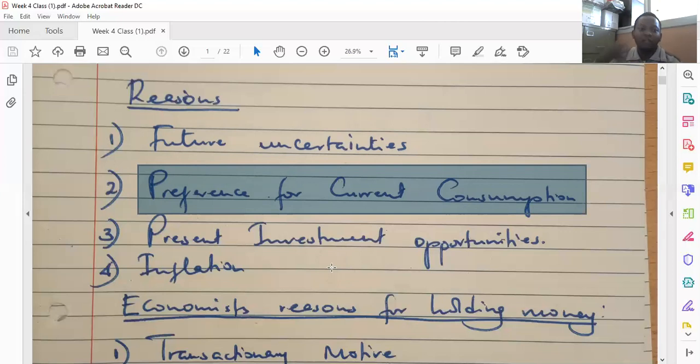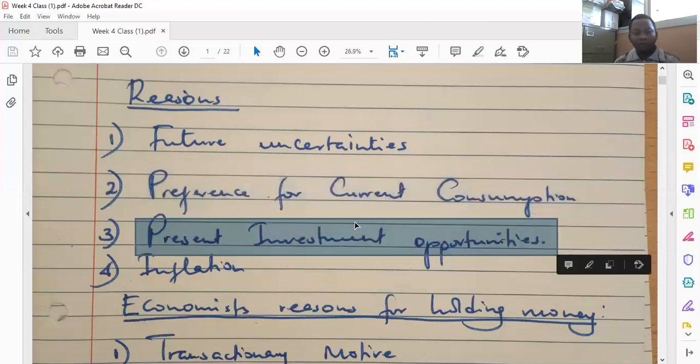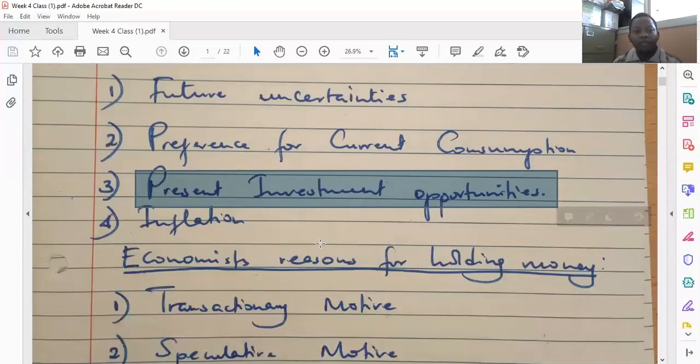Another reason for the time value of money, the loss in the value of money over time, is present investment opportunities. They say that in most cases, an opportunity doesn't come twice. It doesn't knock on your door twice.